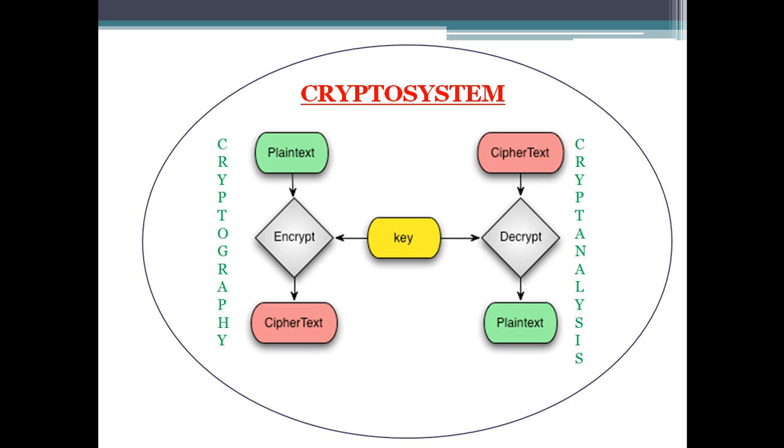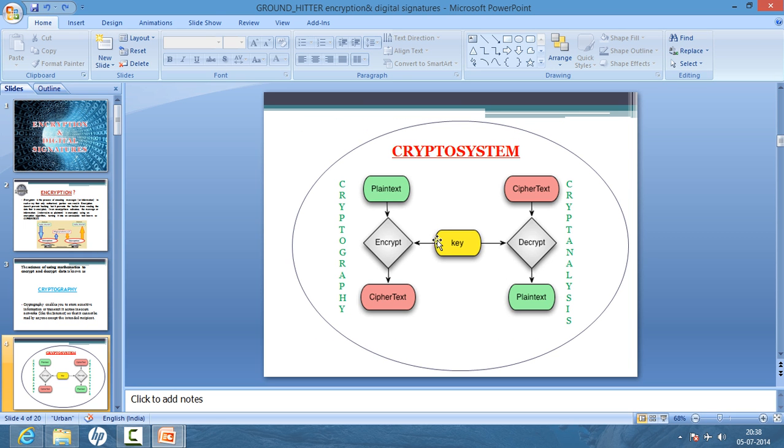When you convert the plain text into cipher text, this is known as encryption, and this whole process is known as cryptography. Now the key is actually for the encryption and decryption; the algorithm which performs the conversion of plain text into cipher text, or cipher text into plain text, is driven by the key.